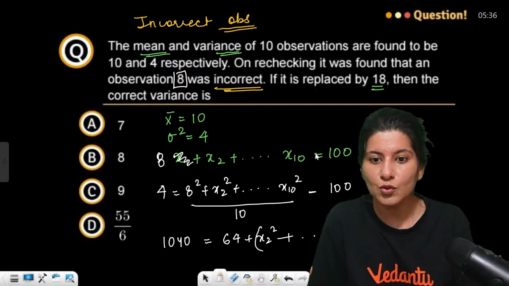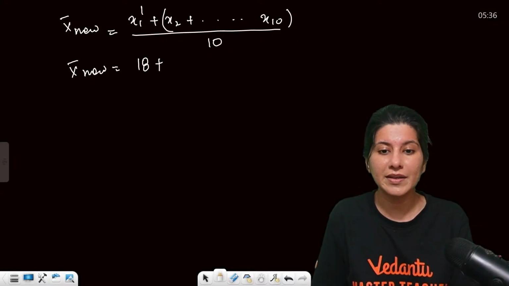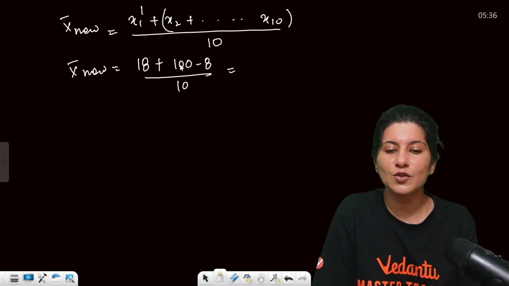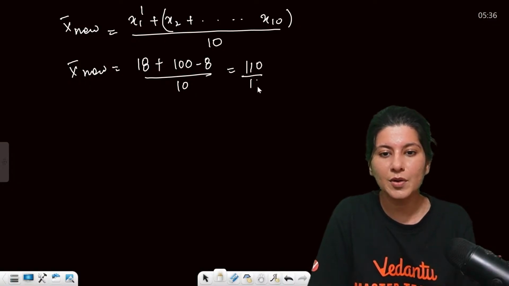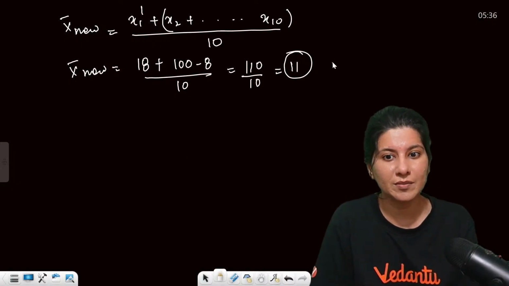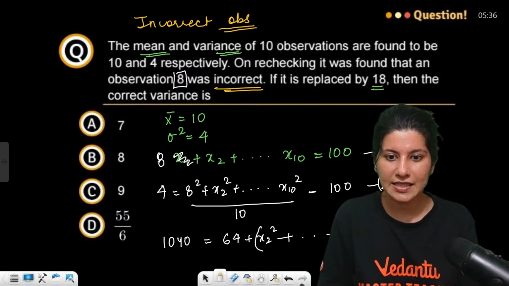Sum of x2 to x10 is what? Tell me. 100 minus 8, guys. 100 minus 8. This is 100 minus 8 upon 10. This is the new mean, right? So 18 minus 8. So this is 110 upon 10. This is 11. This is the new mean, basically 11. Okay, new mean. Perfect. Yes.